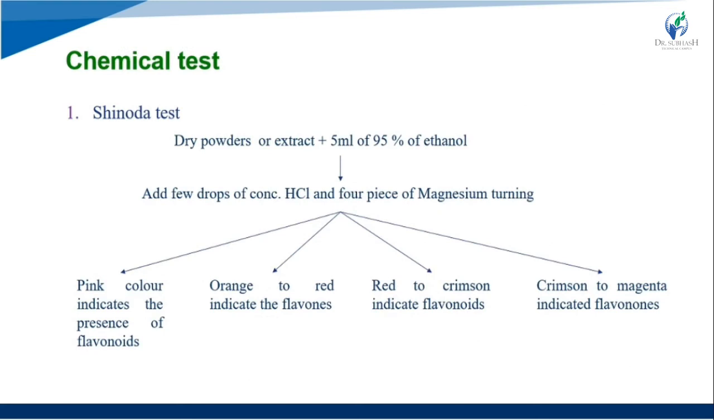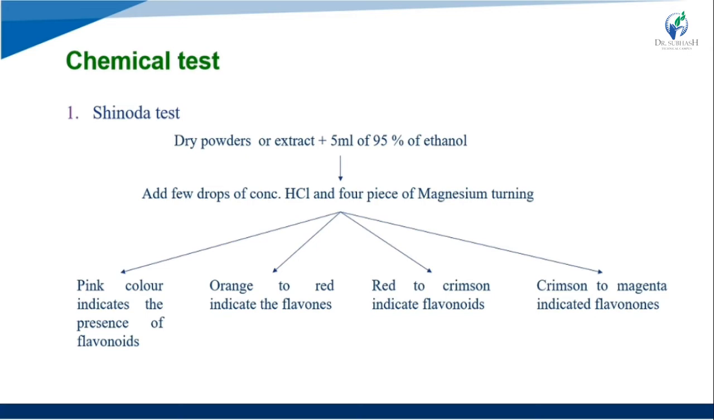Now we see the chemical tests of the flavonoids. The first is the Shinoda test. In this test we take the dry powder or extract plus 5 ml of 95% ethanol, and then add a few drops of concentrated HCl and 4 pieces of magnesium turnings.